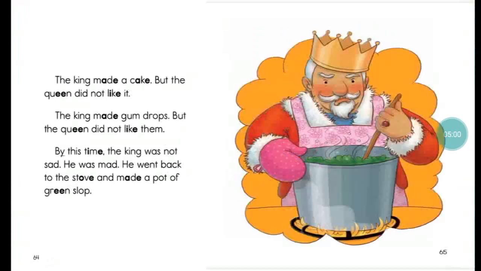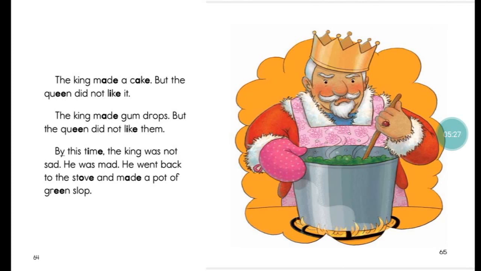Okay, let's see. Let's keep going. The king made a cake, but the queen did not like it. Really? Why is the queen so sad? Well, I don't know. The king made gumdrops. Hope you remember what gumdrops is from our previous class. Okay, gumdrop is a type of candy. So the king made gumdrops, but the queen did not like them.